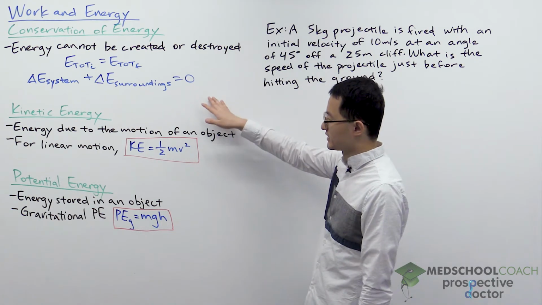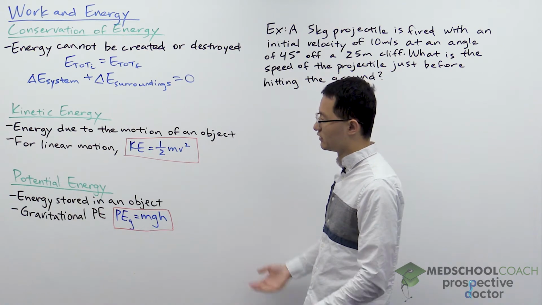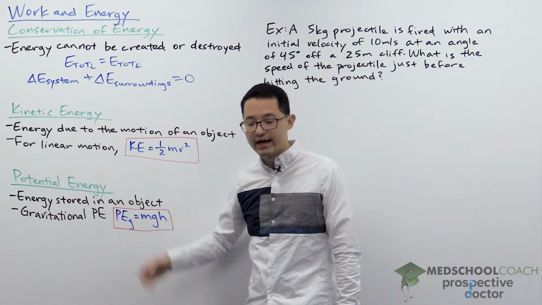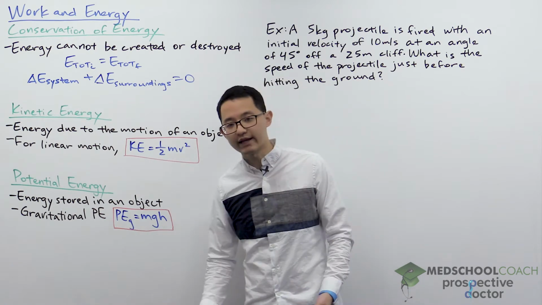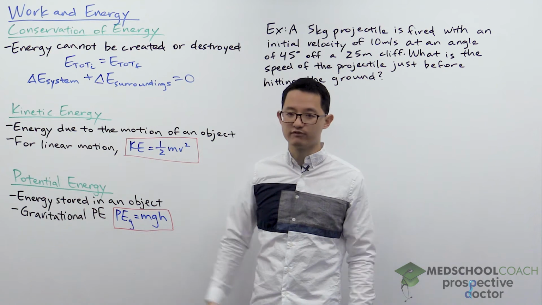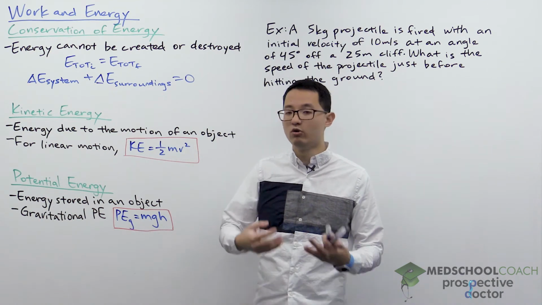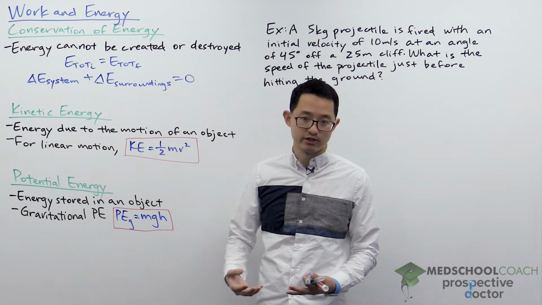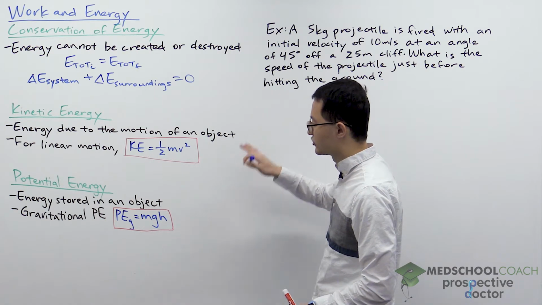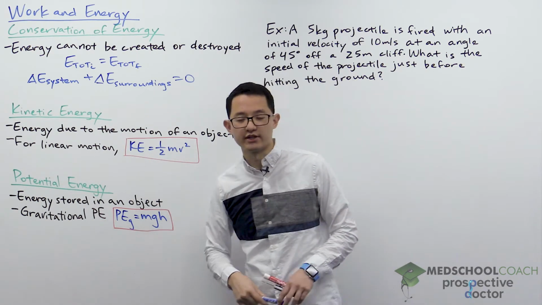Now, for physics, the energies that we're often looking at are kinetic energy as well as potential energy. So we can look at how these energies can be transferred, they can change in values, but the total energy cannot change. So kinetic energy is the energy due to the motion of an object.